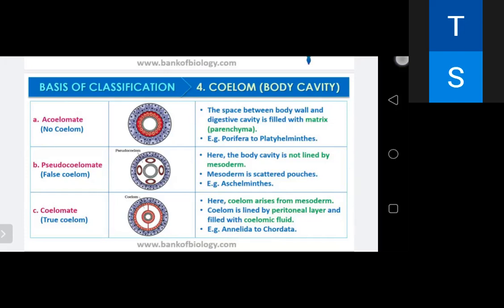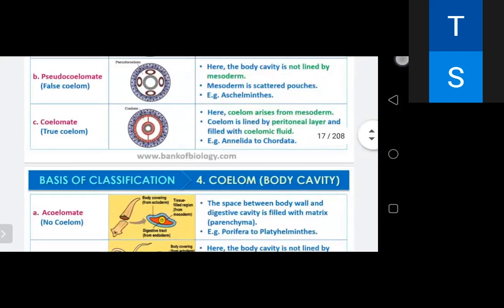And the next category, in higher organisms, you will find the coelom. They are having the true coelom. They are called coelomates, and the true coelom arises within the mesoderm, and it is therefore lined by mesodermal tissue, externally by the parietal peritoneum and internally by the visceral peritoneum. Animals from Annelida to chordates are coelomates.